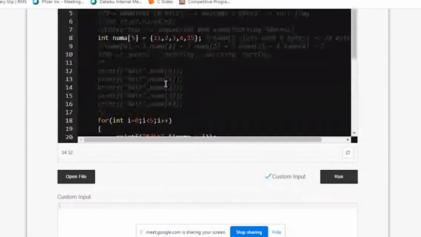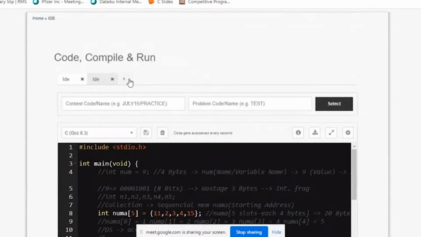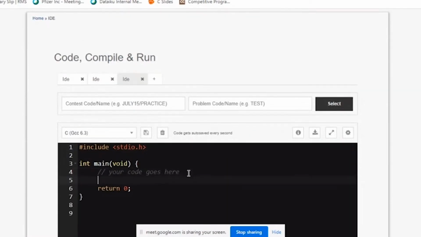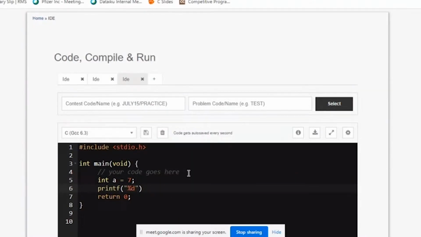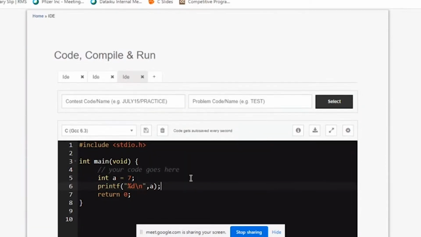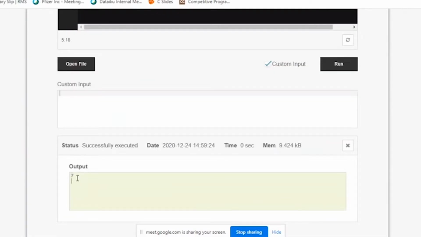Okay, one more question you may have is, if I have an individual int variable, where will its address be stored? So let me run it in another program. How do you get the address of a variable like this? For example, I have int a equal to 7. How do I get its address? I can write printf. I'll write percentage d, backslash n. If I write a, it is going to give me the value. So if I run this, it should give me 7. See, it's giving me 7.